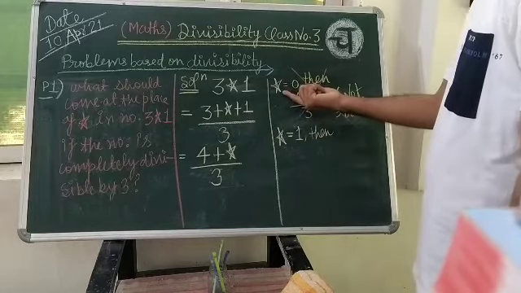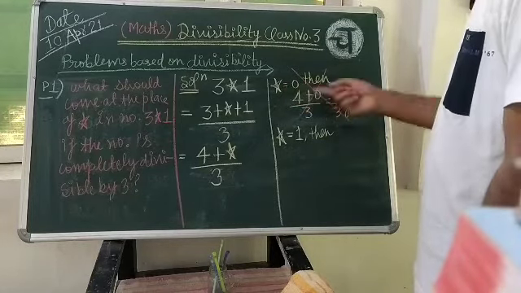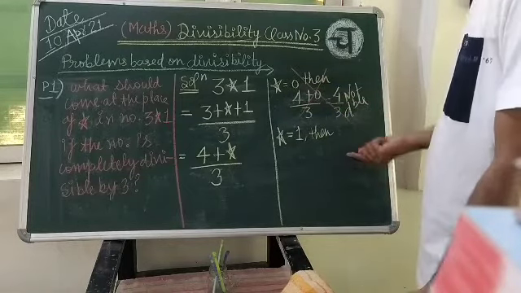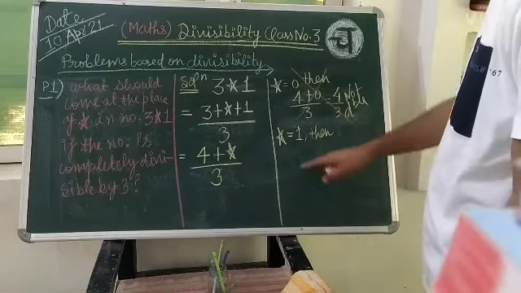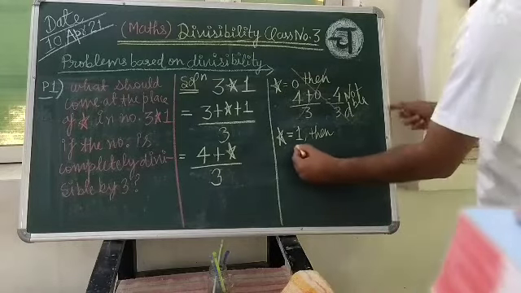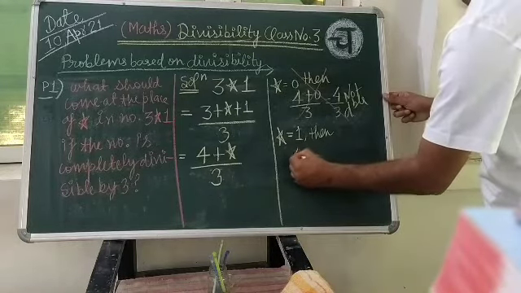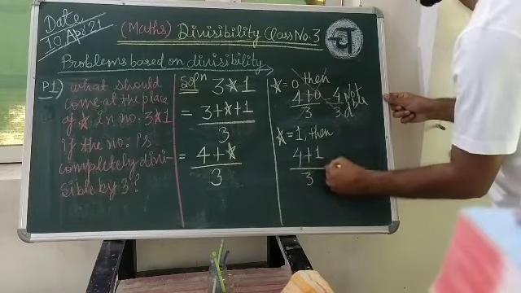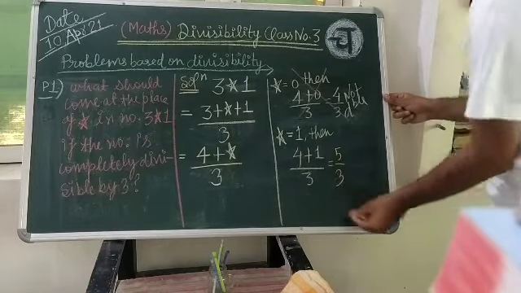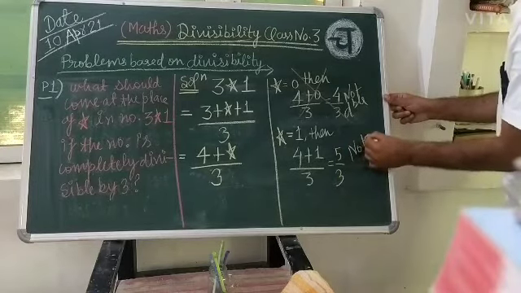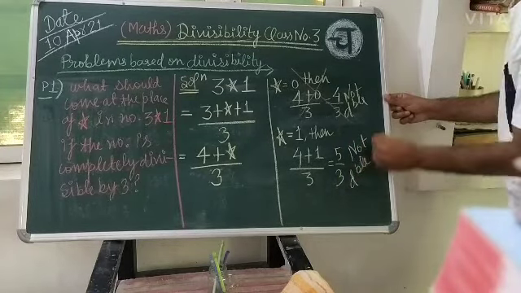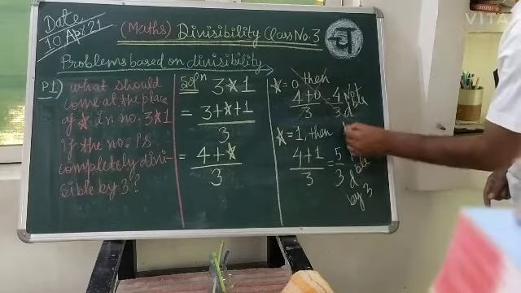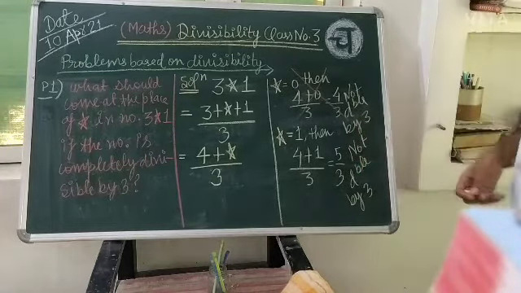So first we have tried with 0, which was not applicable. Next we are choosing 1. So if you are choosing 1, 4 plus 1 divided by 3 means 5 upon 3. It is also not divisible by 3.